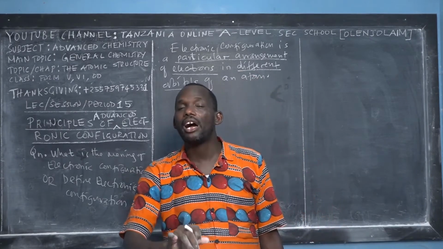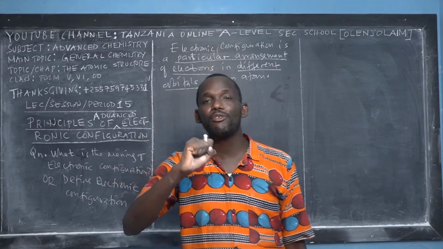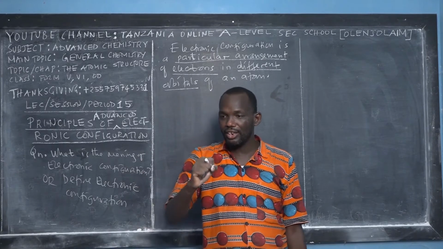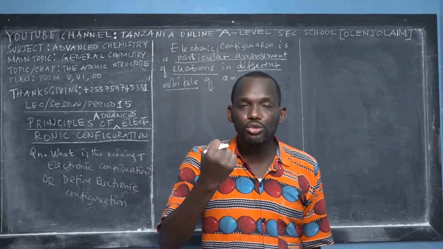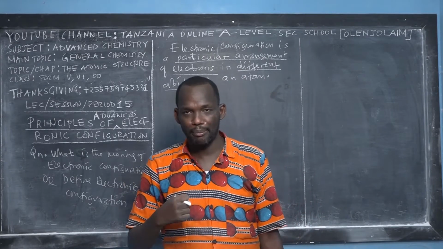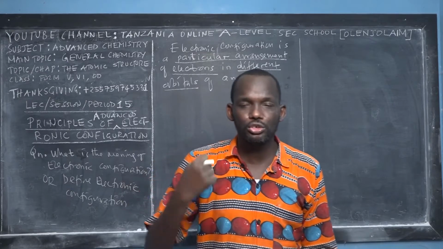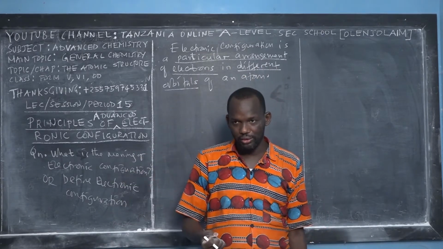The d has 5 orbitals. And the f sub-energy level has 7 orbitals. Then the last quantum number, the spin quantum number, deals with filling electrons in the orbitals.